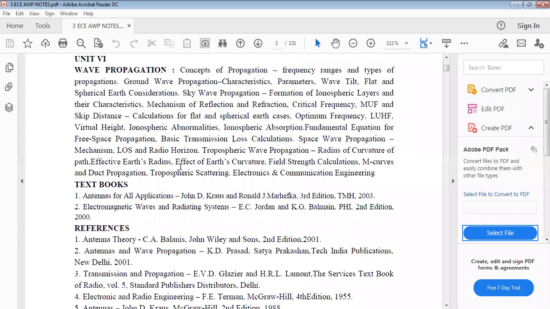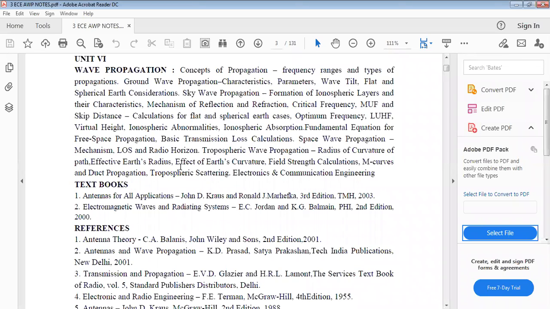How the wave is transferred from transmitter to receiver in free space, maybe through the ground surface, or maybe through the atmosphere between the transmitting and receiving antenna, maybe from the sky. There are a lot of possibilities of transferring data from one place to another with the concept of antennas.